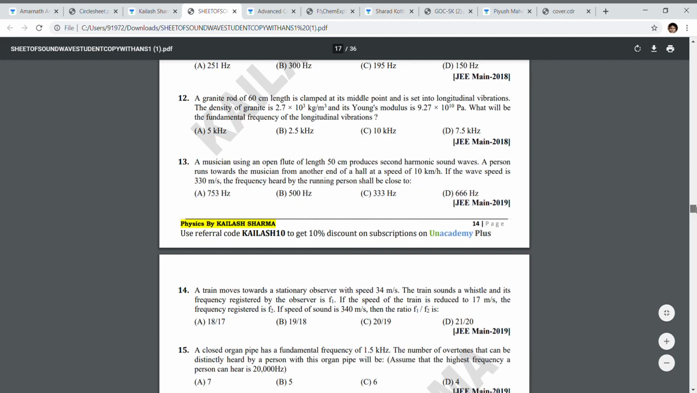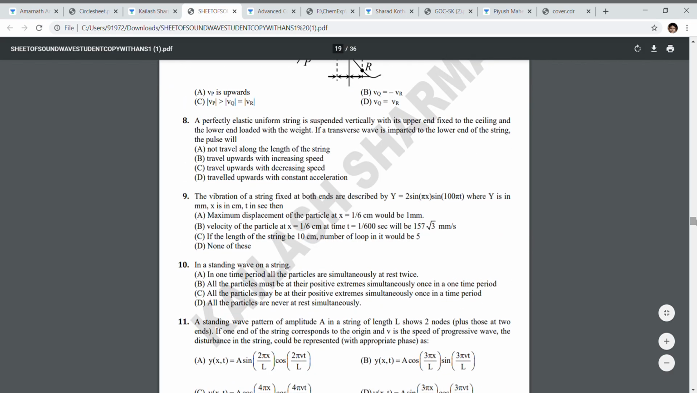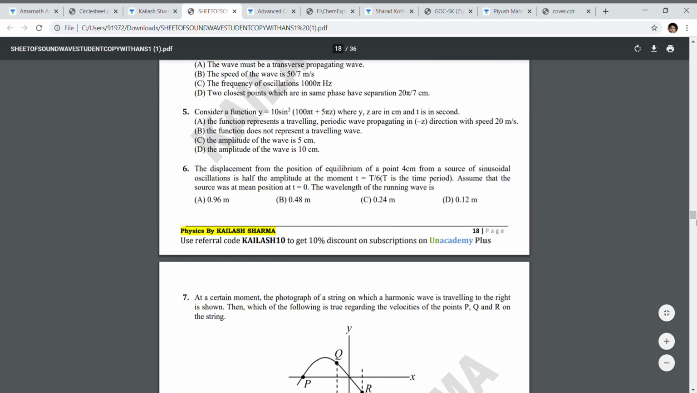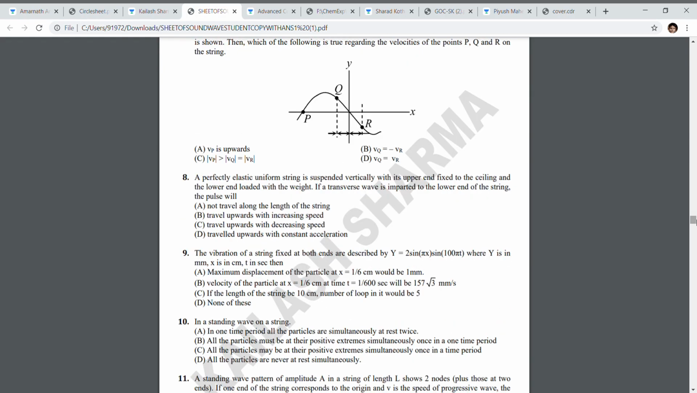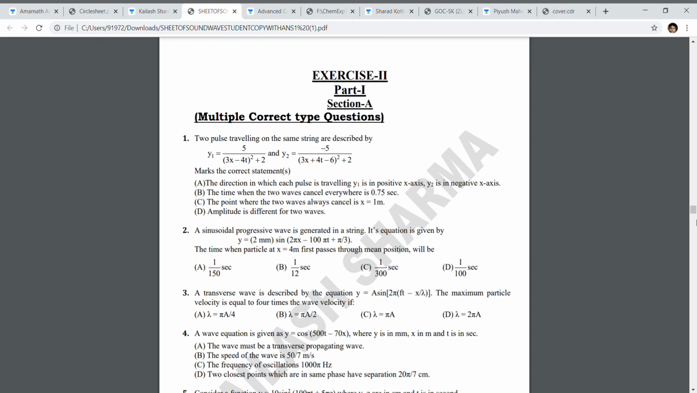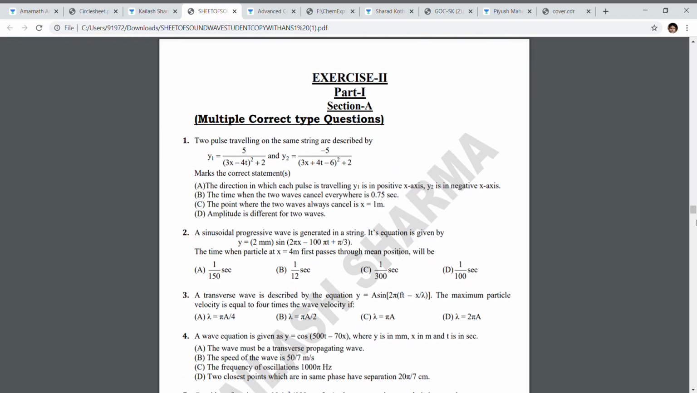Then part 2, which is called previous year papers, with all questions from 2002 to 2020. After this, there comes exercise 2, which is called JEE Advanced level exercise, part 1 section A. Part 1 is also divided into such sections.